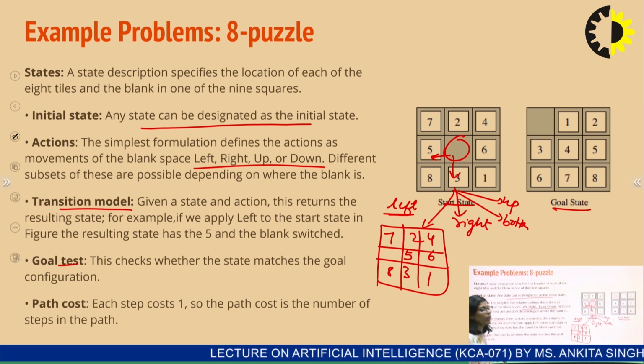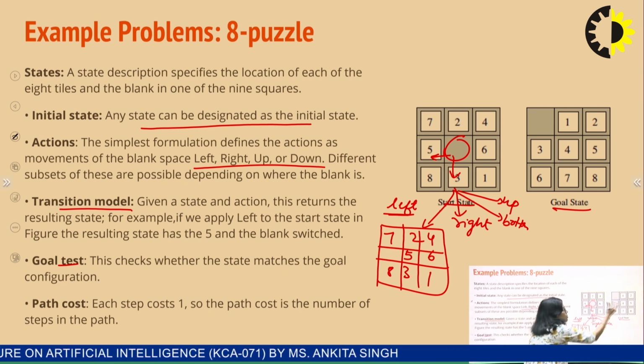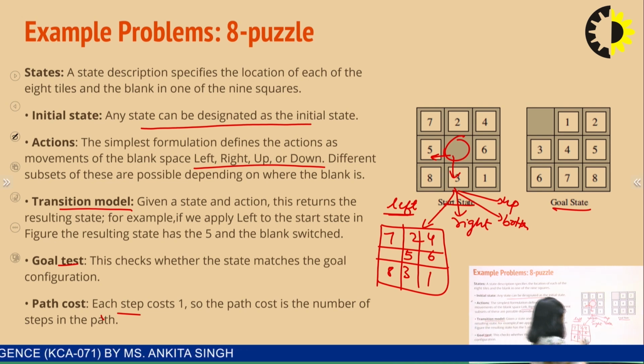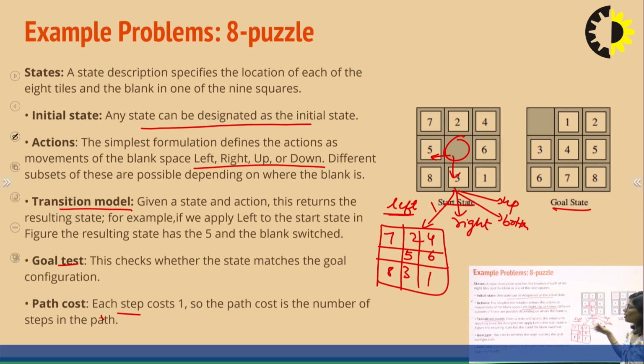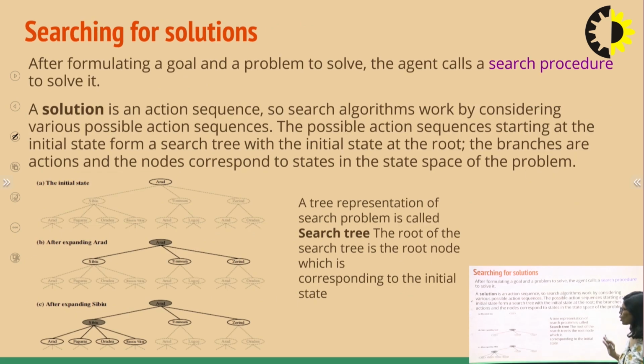Goal test will check whether the state matches the goal. So when I have generated this new node, I will check whether it matches my goal state or not. Path cost, so we can assume that the path cost is from one state to the other, we are reaching there in one path cost. This can vary depending upon the problem. So here we are assuming it is unit. For every action that we take, it has same cost.